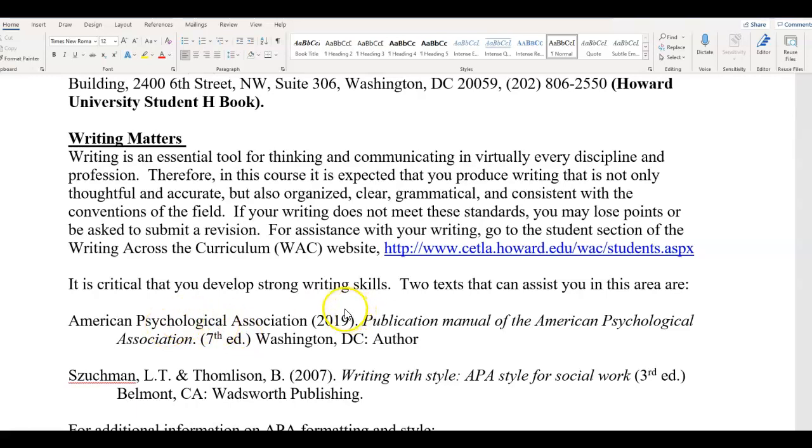If you think you need additional support with APA format, please make sure you review the manual. It is very important that you have the APA manual for all your classes, but particularly for this class, because your points will add up, and points are deducted in your assignments for APA. You cannot be successful in this course without a good understanding of APA formatting. So please make sure you have the APA manual. Again, I can look at the papers or the discussion boards and tell if a student has the APA manual and or if they're applying it to their work. So it's important to do that.